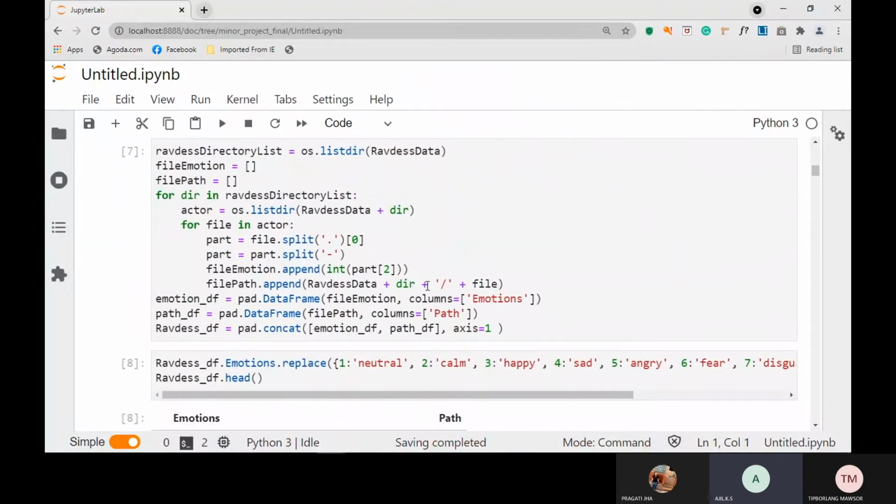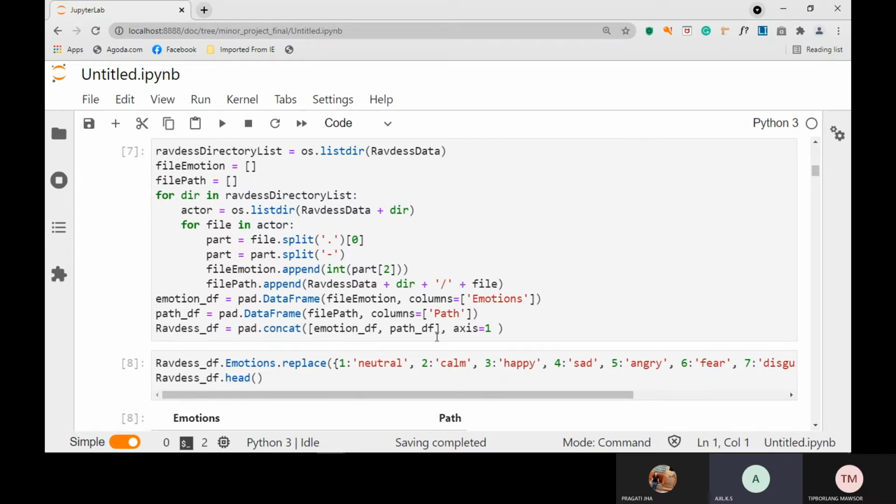As we see in the image shown, we are getting the data from the directory list, and for each actor we are parsing the files. We are splitting them using the split command. Then we are obtaining the emotions and appending them, adding the RAVDESS data, the directory, and the file. We are using a data frame to hold the emotions and the path.